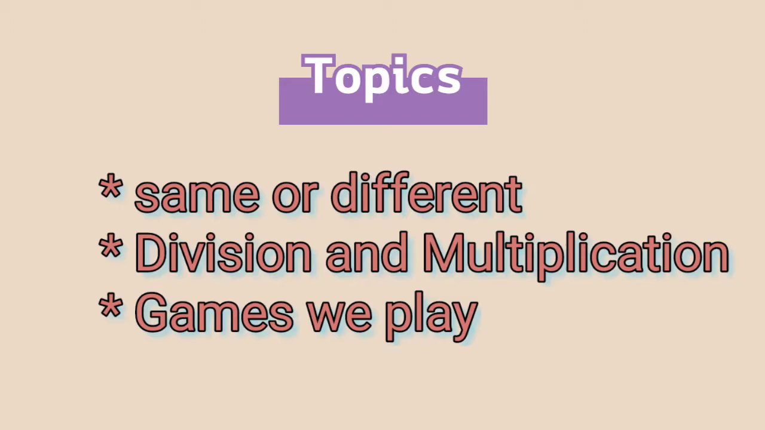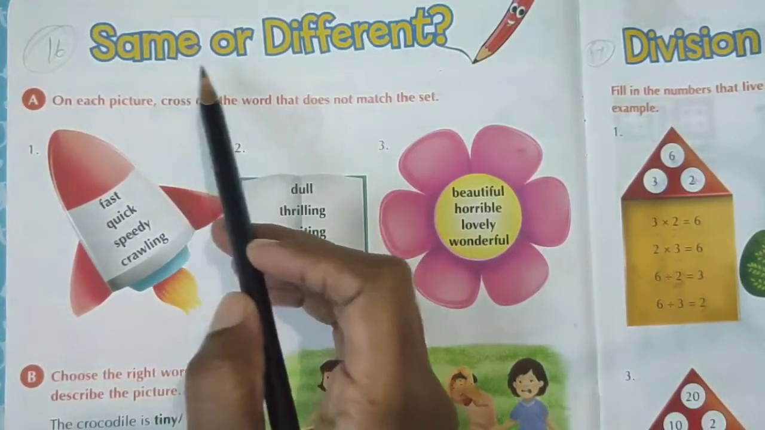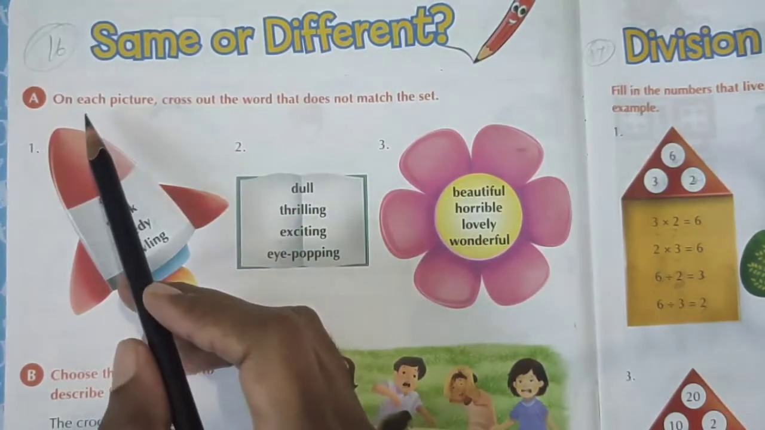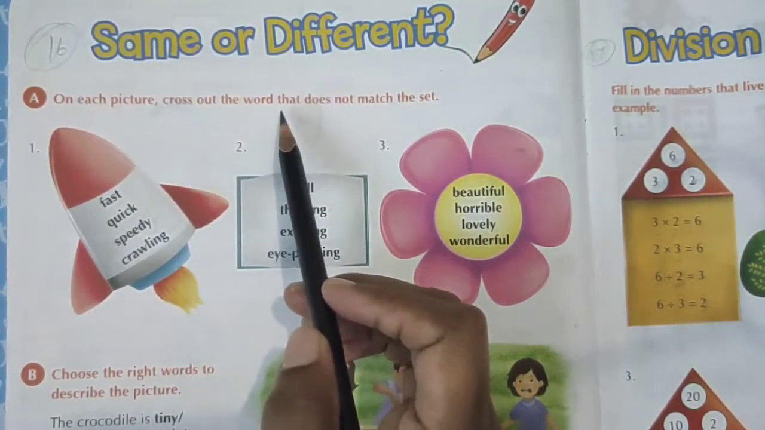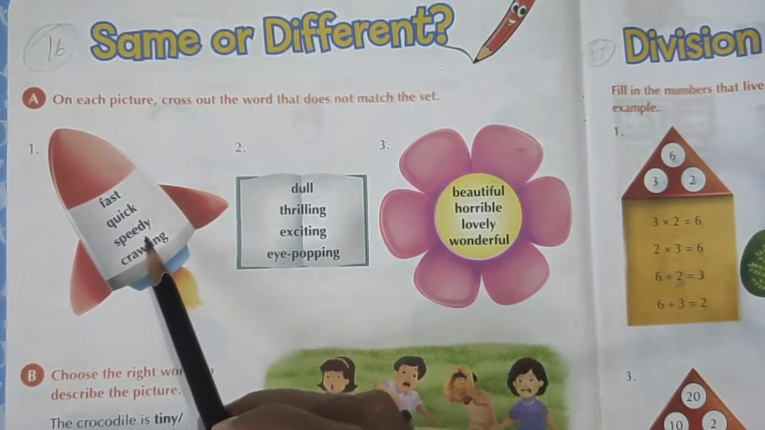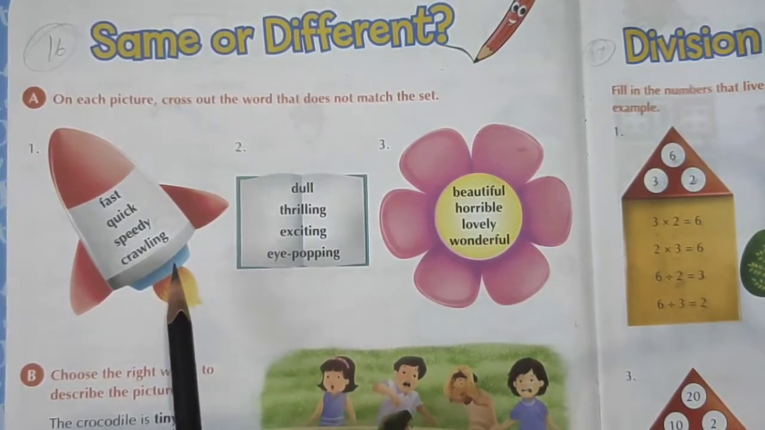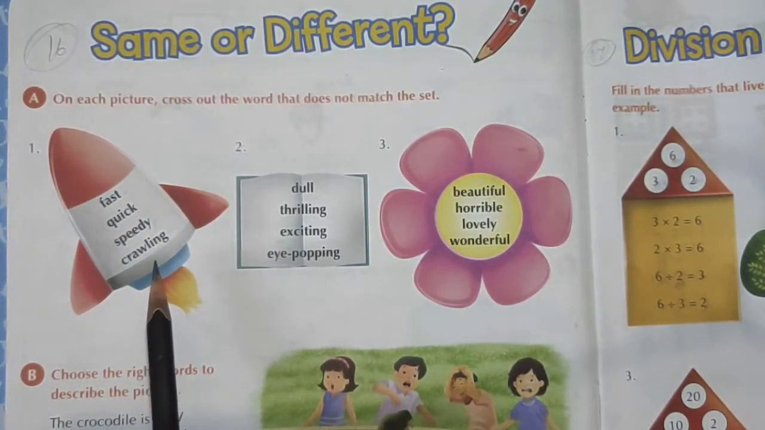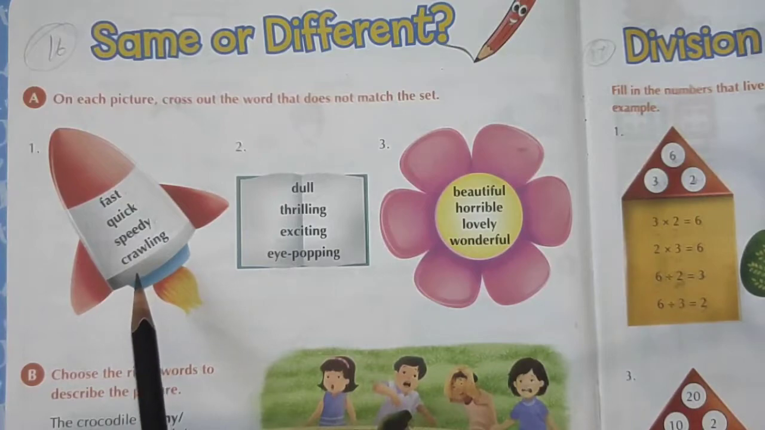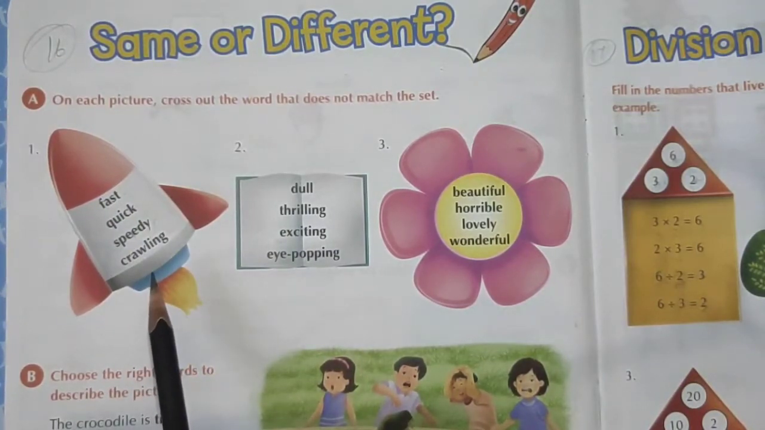Take page number 24. Same or different. On each picture, cross out the word that does not match the set. So here on each picture, 4 words are given. From them, we should cross out the word that is different from the others, the word that does not match in the set.